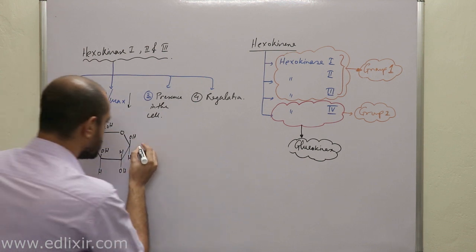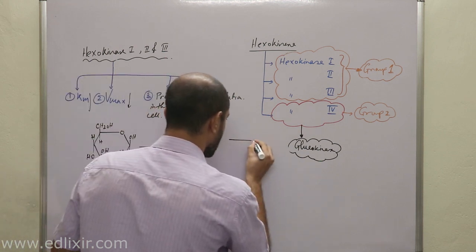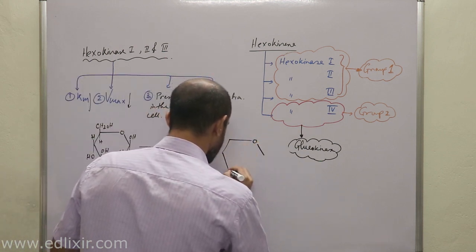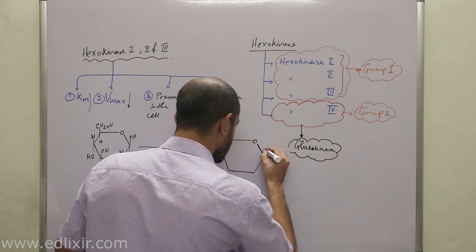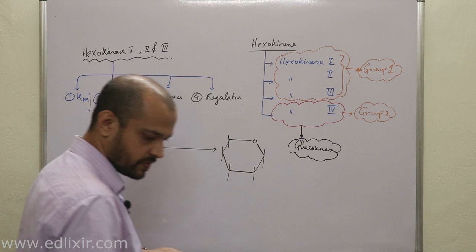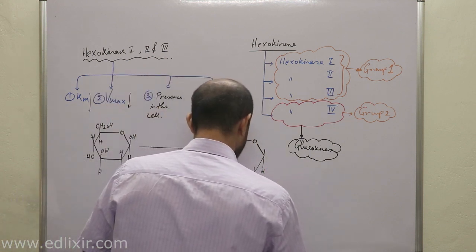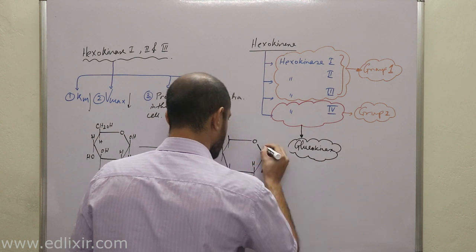So this is glucose. Now glucose has been converted into glucose 6 phosphate, right?